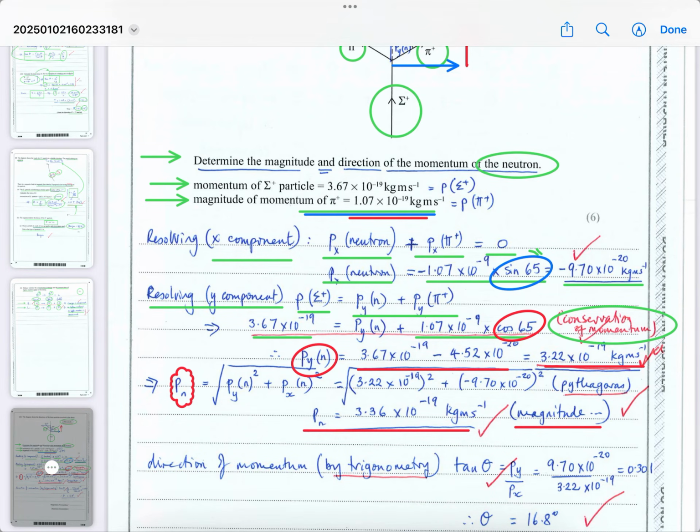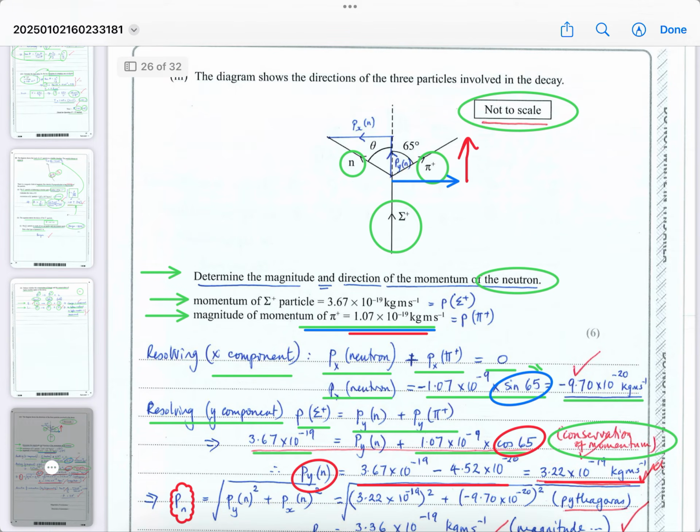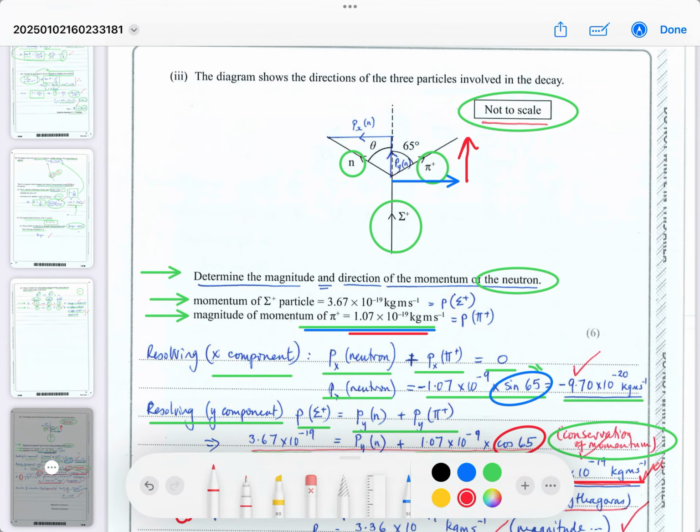Its direction is given by this triangle, analyzing just the two components of that theta right angle triangle, but remember it's not to scale.